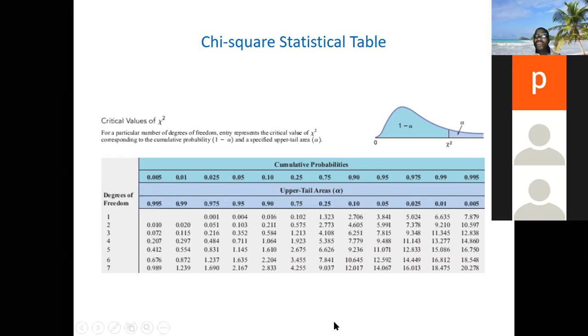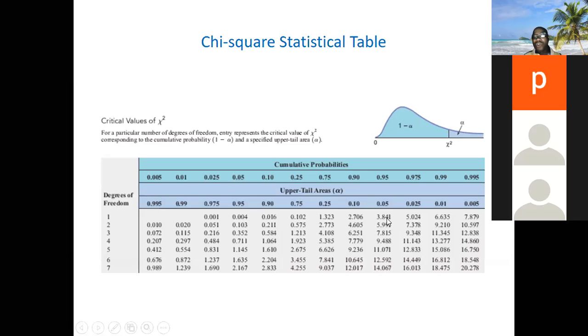If they have chosen 99%, the level of significance will be 0.01. Most research uses a 95% confidence level and 0.05. If you say 95%, that shows your level of significance is 5%, which is 0.05. So the critical value for chi-square for that is 3.84.